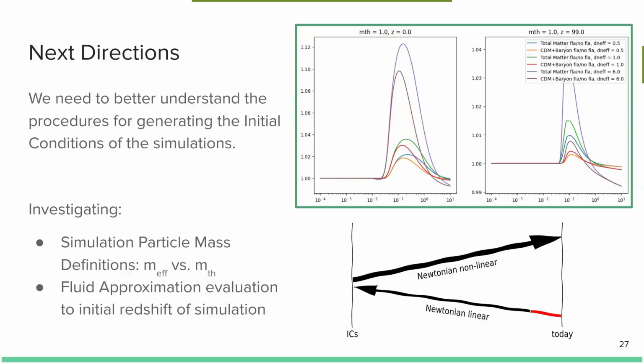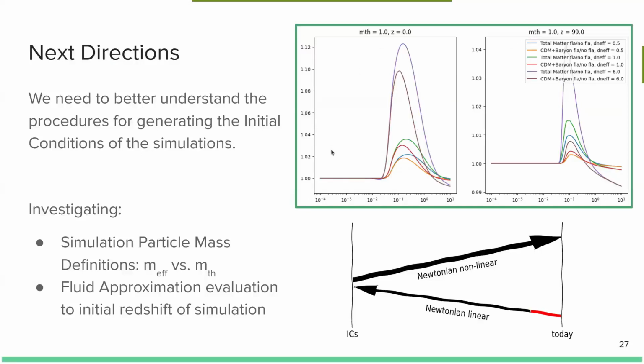We're finding in this limit, turning on and off the fluid approximation and taking the full evaluation of the Boltzmann equations can lead to fairly significant differences between the two, even for a thermal mass of 1 eV.